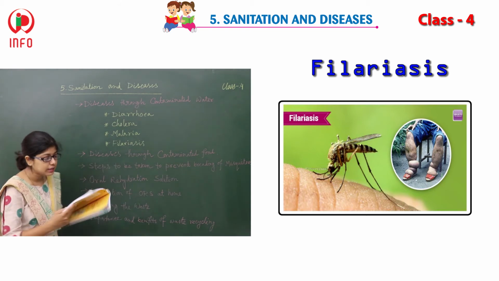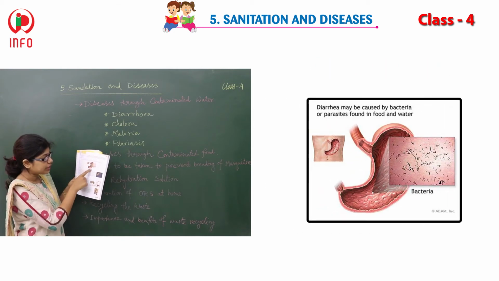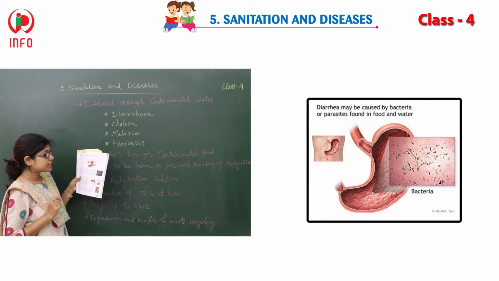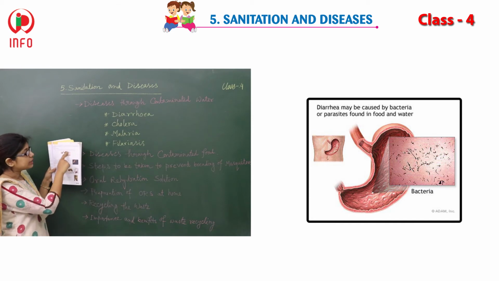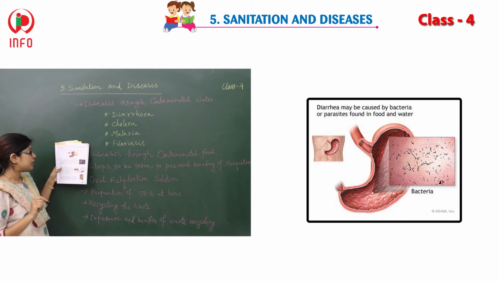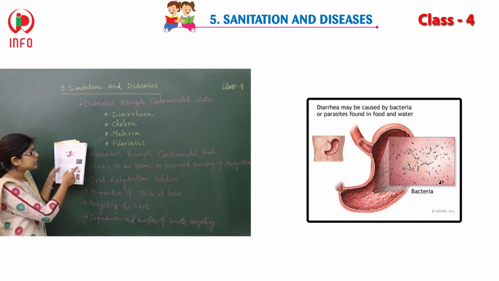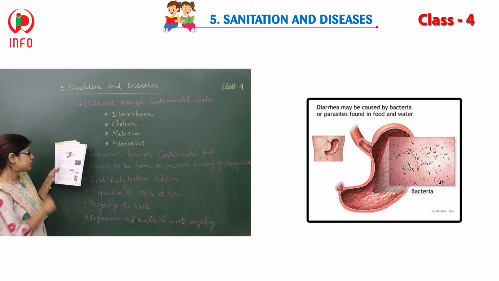If you see them, for the case of diarrhea, I have told you that different bacteria are present inside the stomach. See here, this is the picture. And what about cholera? That one is also contaminated by water. See here, these small microbes are spreading. And what about malaria?